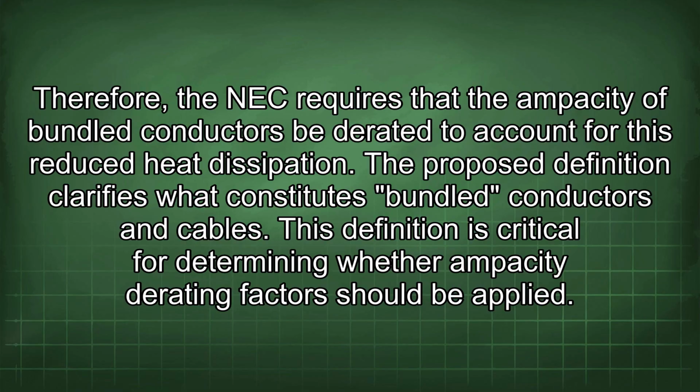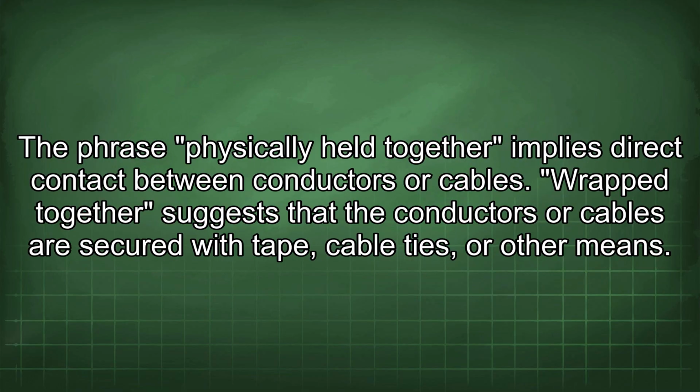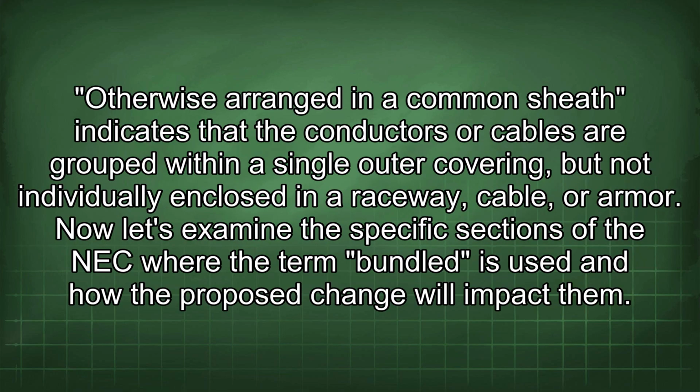The proposed definition clarifies what constitutes bundled conductors and cables. This definition is critical for determining whether ampacity derating factors should be applied. The phrase "physically held together" implies direct contact between conductors or cables. "Wrapped together" suggests that the conductors or cables are secured with tape, cable ties, or other means. "Otherwise arranged in a common sheath" indicates that the conductors or cables are grouped within a single outer covering, but not individually enclosed in a raceway, cable, or armor.